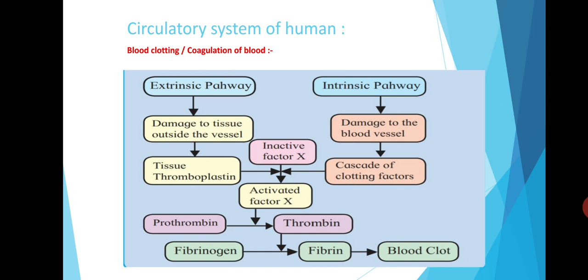So the tissue thromboplastin and clotting factors together convert inactive factors to the activated factors. Then these activated factors convert prothrombin into thrombin. The formed thrombin converts fibrinogen into fibrin, and finally these fibrin fibers form the blood clot.